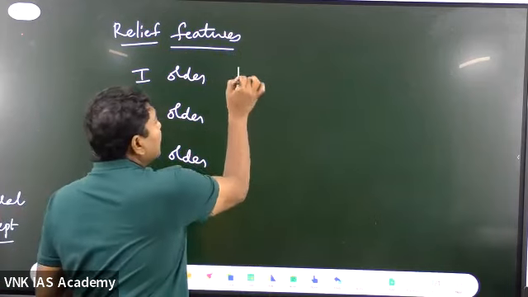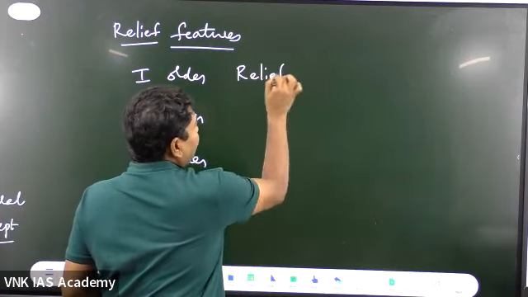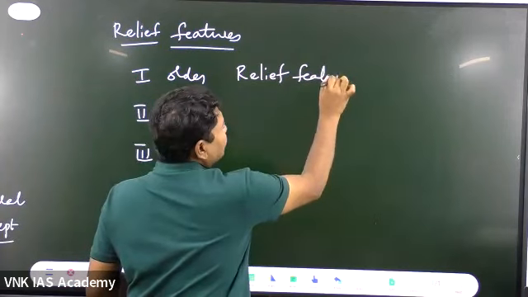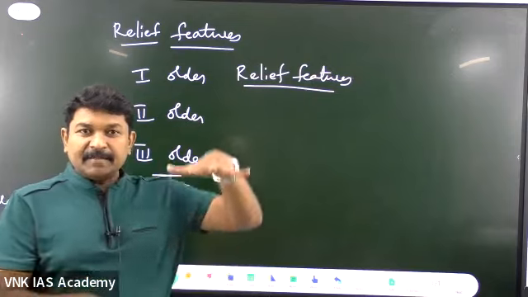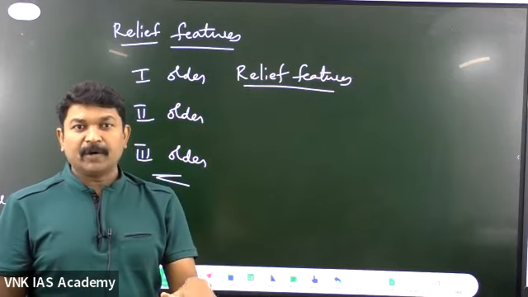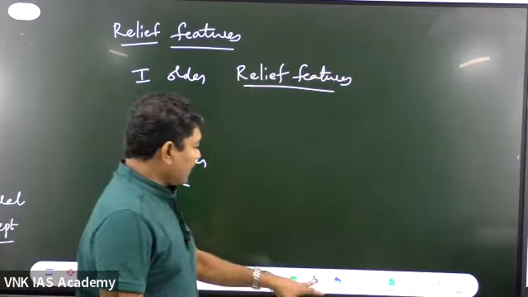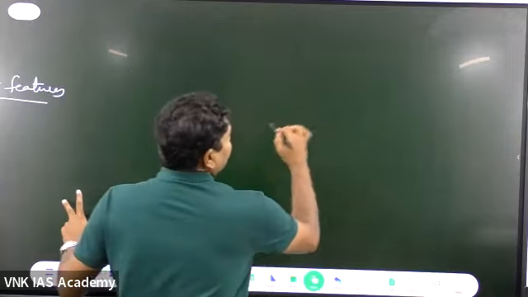What is a relief? Relief is nothing but the difference between the maximum and the minimum point. Suppose this is the surface of the earth.